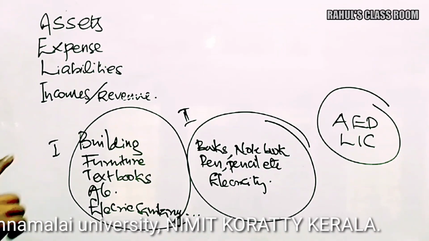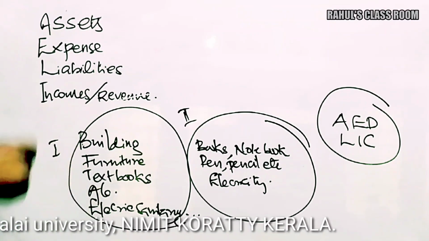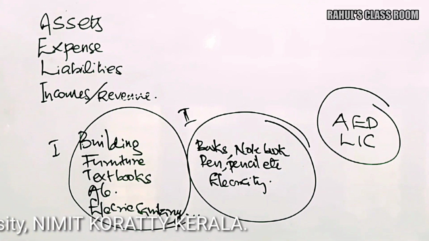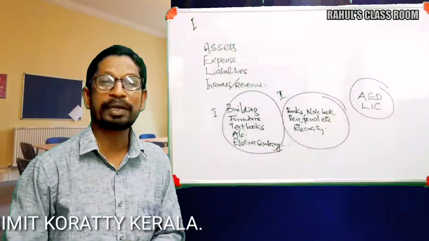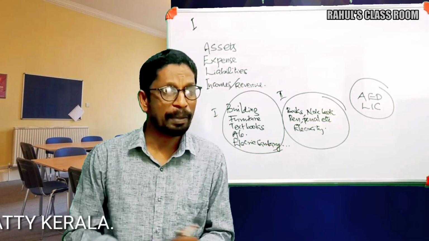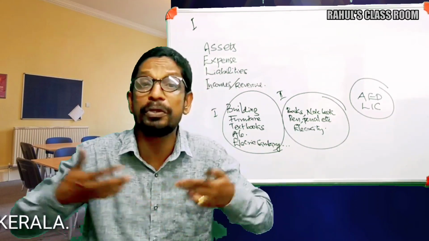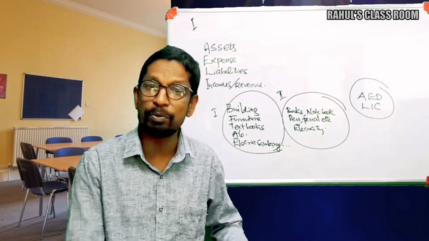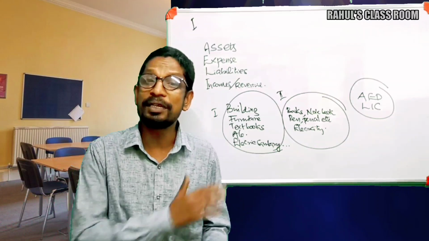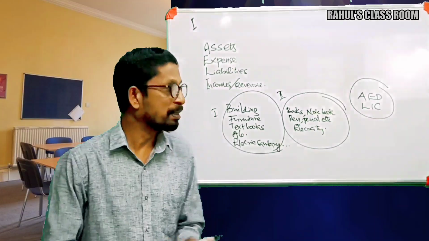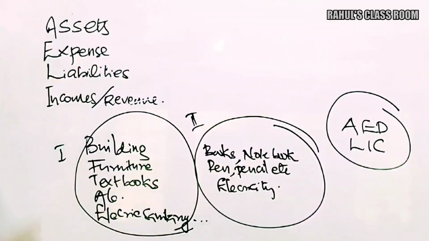Please check the items in the first group: buildings, furniture, textbooks, AC or electric sanitary items, etc. What's the specialty of these items? While performing this activity we are using these items continuously.